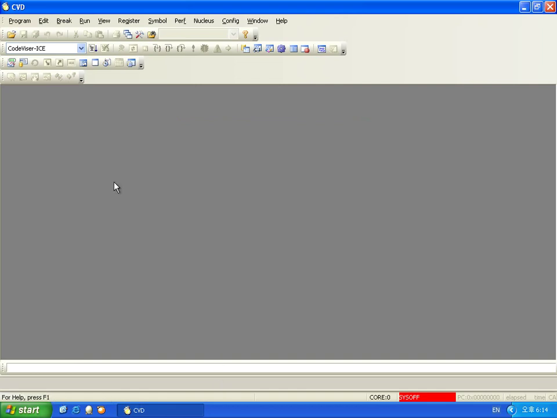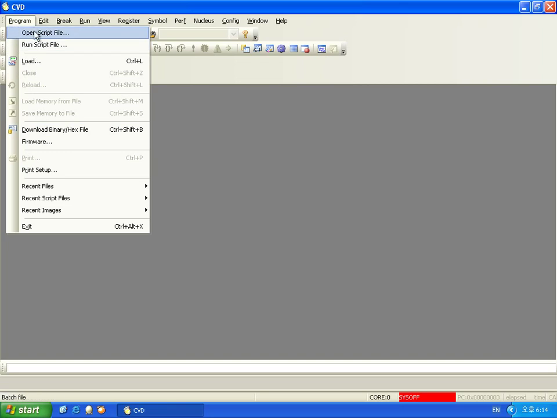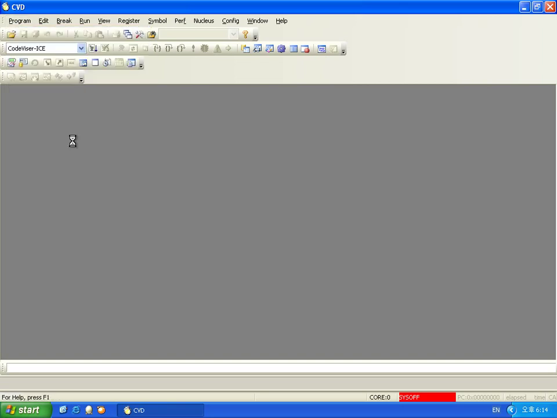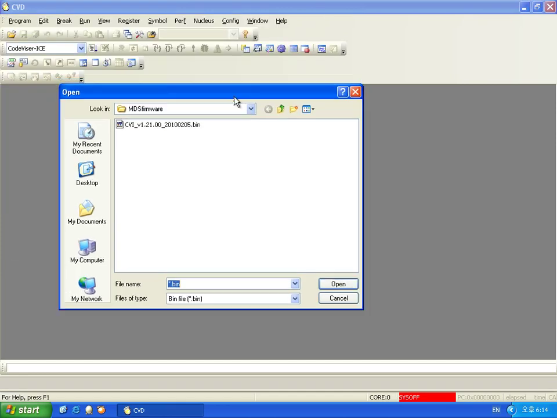Okay, now I'm going to show you how to upgrade the firmware. You need to keep up to date with your firmware version, like at the first installation and after upgrading the CBD software. So if you want to upgrade the firmware, just follow this. Program menu in the menu bar, choose Firmware.